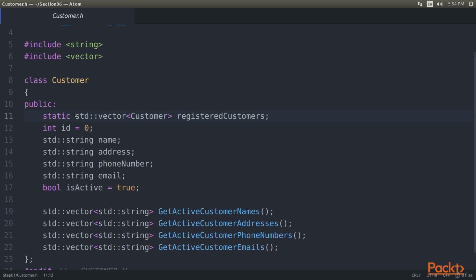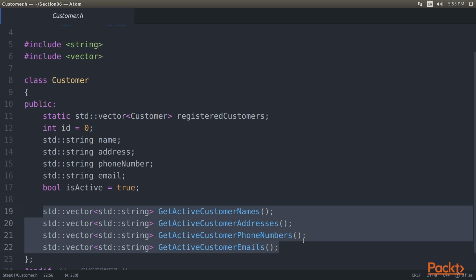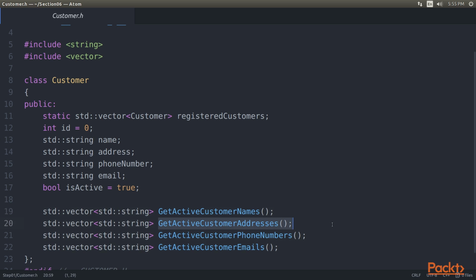Another property is registeredCustomers, to save all registered customers we have, regardless of the active customer. We will make the registeredCustomers member static, so we can fill it from outside the class and it can keep the list of the customer class. Besides these properties, our class will also have 4 methods to access the list of our properties. They are getActiveCustomerNames. This can be used to get the list of active customer names. GetActiveCustomerAddresses. This can be used to get the list of active customer addresses. GetActiveCustomerPhoneNumbers. This can be used to get the list of active customer phone numbers. GetActiveCustomerEmails. This can be used to get the list of active customer emails.